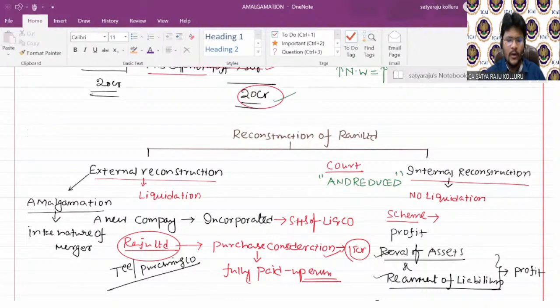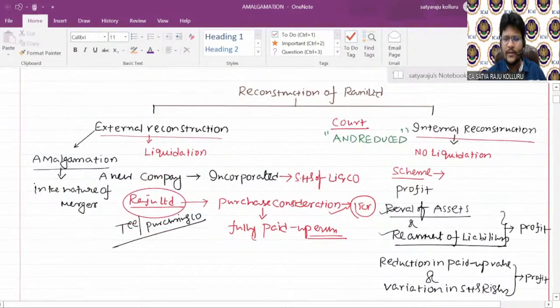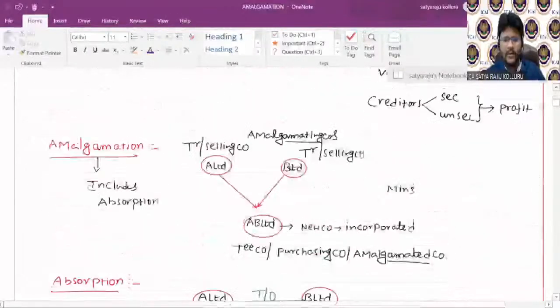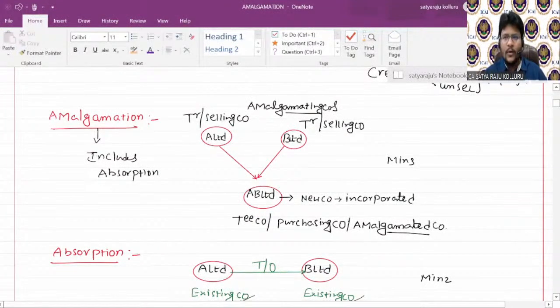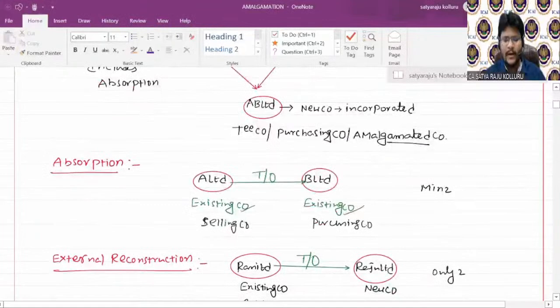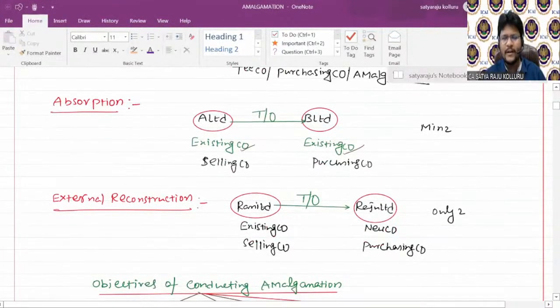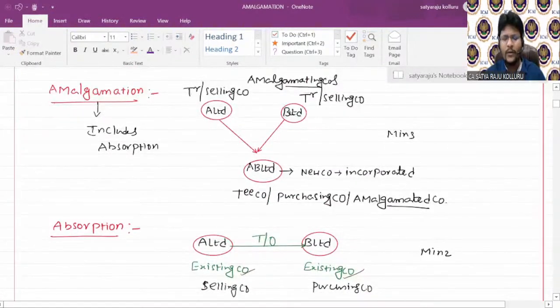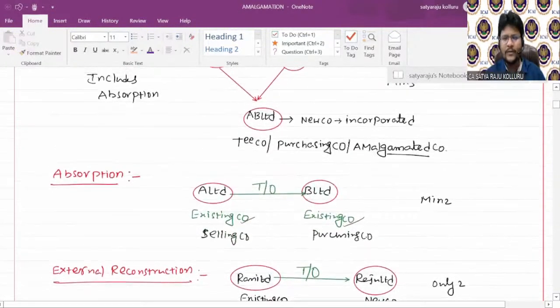So for external reconstruction, the classic example is amalgamation in the nature of merger. But till now, we have not discussed amalgamation in the nature of merger. So I told you amalgamation is broadly categorized. Now in the chapter amalgamation, we are going to discuss problems based on pure amalgamation, problems based on absorption, and problems based on external reconstruction. Because for the purpose of providing accounting treatment, there is no difference between amalgamation, absorption, and external reconstruction.